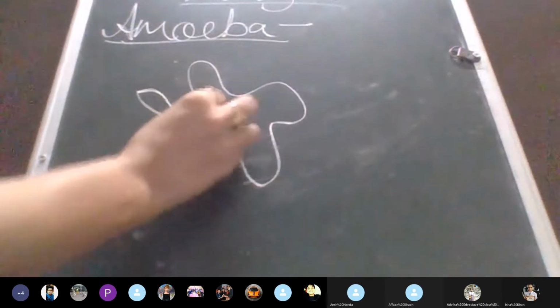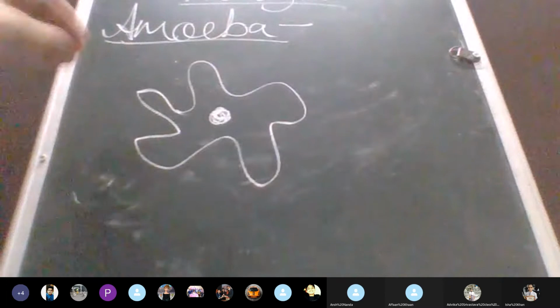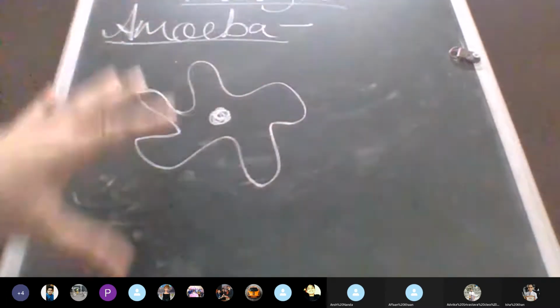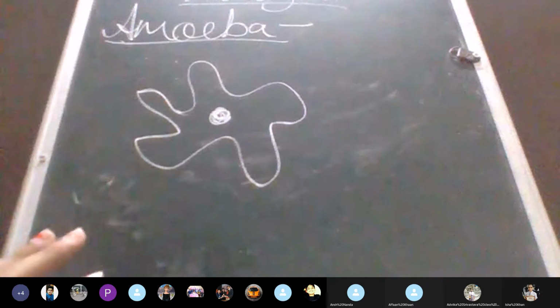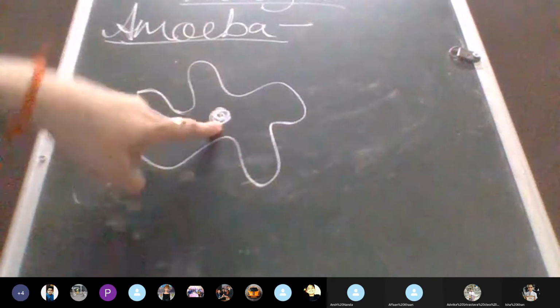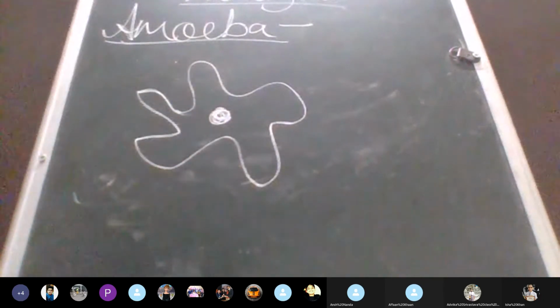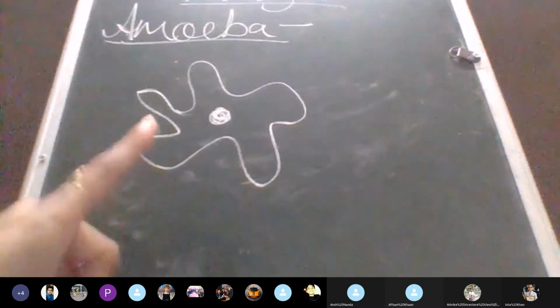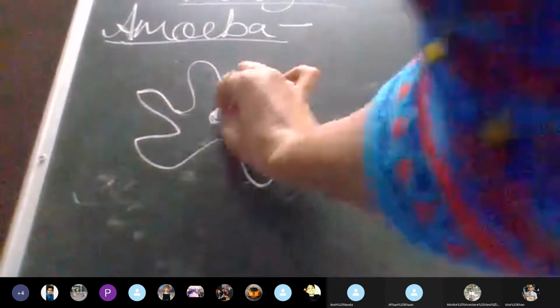When we talk about any living cell, whether it is a plant cell or animal cell, plants and animals are made up of cells. First very important thing. It can be single cell, it can be many cell. Like our body is made up of so many cells. The body of amoeba is made up of just one cell. Okay, so any cell, first thing is nucleus. I told you earlier also, nucleus.